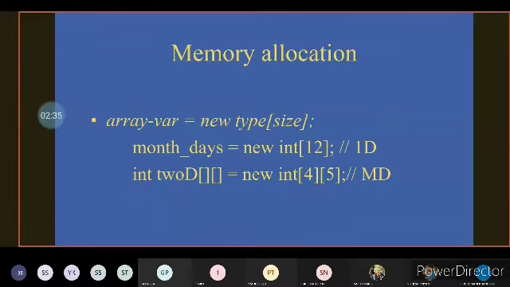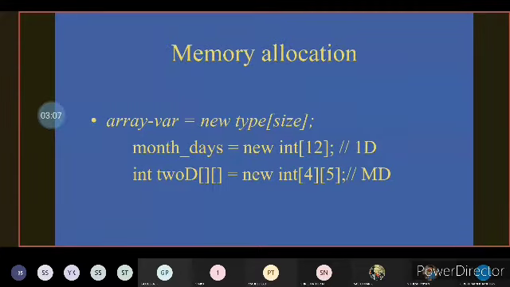So in order to allocate the memory for the array, we have to give the array variable name equal to new and then again the data type. In that square bracket, we have to give the size. If it is a two-dimensional array, we have to give two sizes. That is, for a multi-dimensional array, we have to give two sizes. So this is how to allocate the memory.